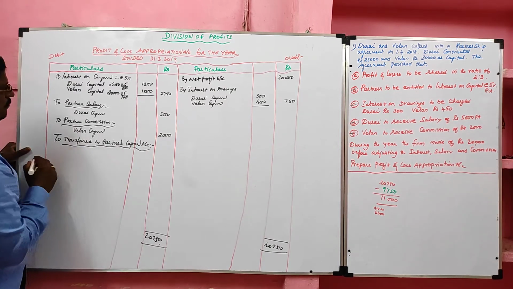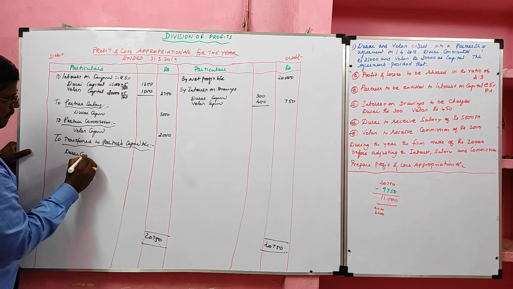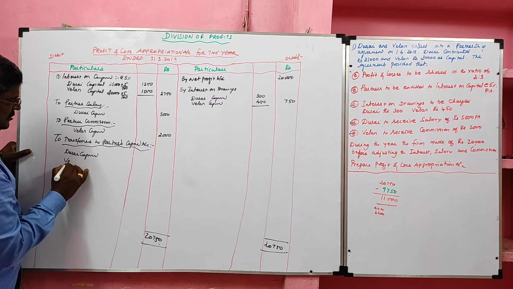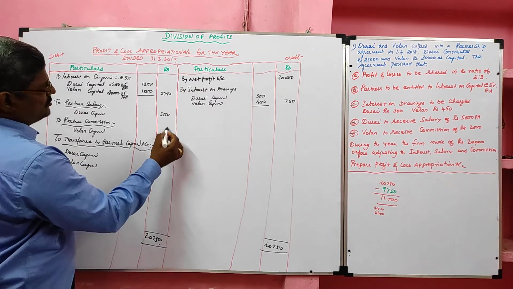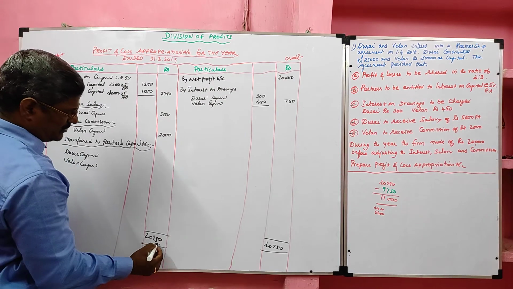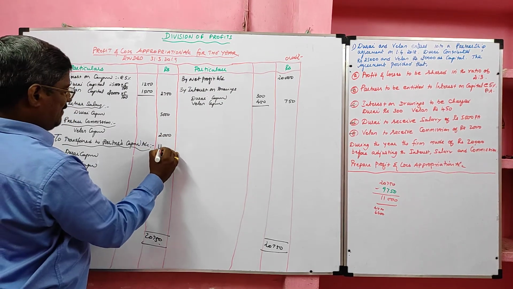transferred to Durai capital, another one is Velan capital. So the balancing figure: 20,750 minus 9,750 will get 11,000.